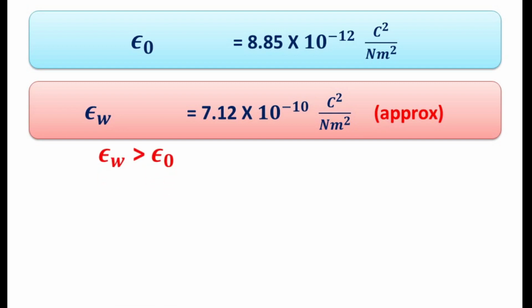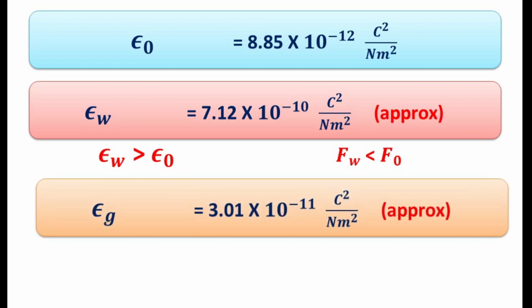So force between charges in water is less than that in air. Now permittivity of glass is approximately 3.01 into 10 raised to power minus 11 coulomb square per Newton meter square. So permittivity of glass is more than that of air. So you can understand that permittivity is minimum for free space or vacuum or air.